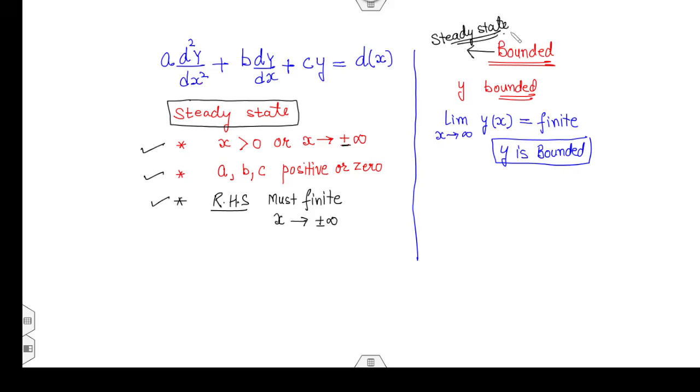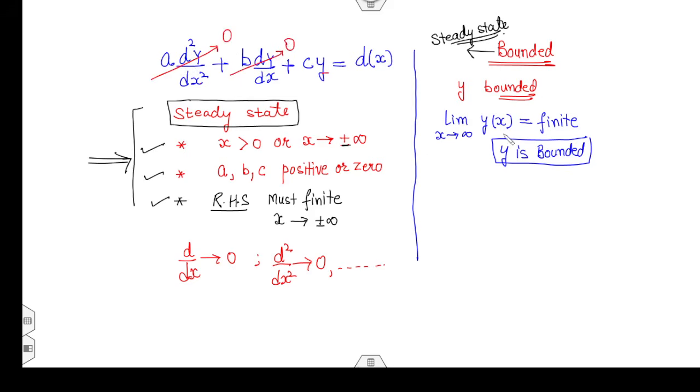Clear? Now whenever these three conditions are satisfied, the meaning of the steady state is that it is independent of time. Then you can say d over dx goes to 0, d square upon dx square goes to 0, and so on. That means this number will be 0, and you can find the value of the limit as x approaches infinity of y(x) from the required expression.